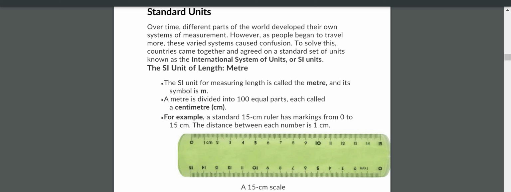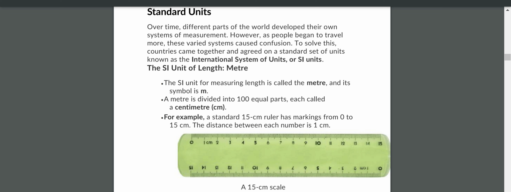So to remove this confusion, here we have a solution. What is that? All countries came together and agreed on a standard set of units known as the International System of Units, or SI units. The International System of Units is also called what? SI units. SI units will give the larger units, right?